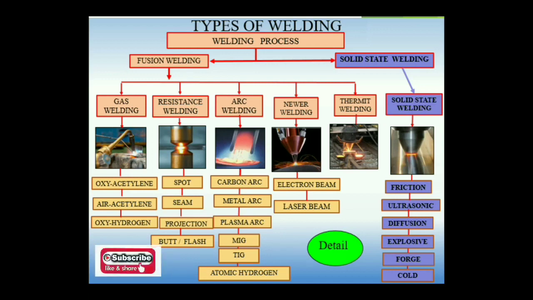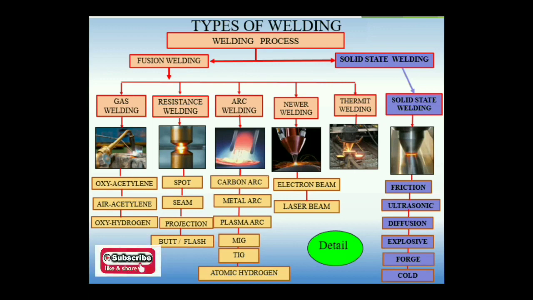So let us start with the fusion welding process, and the first category, gas welding process. If we are using oxygen with acetylene in some proportions and making a flame, generating a higher temperature at your spot area, that is the category of oxyacetylene gas welding.